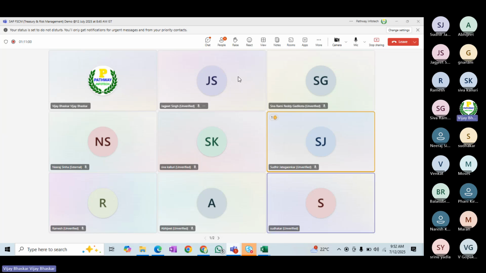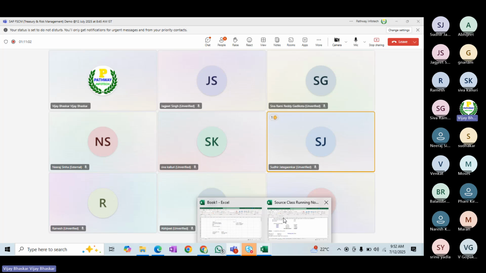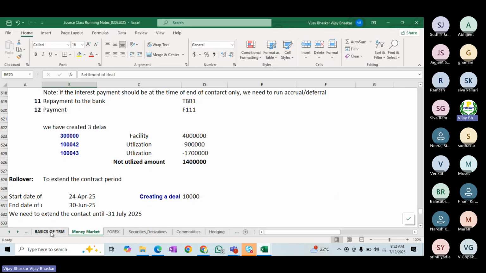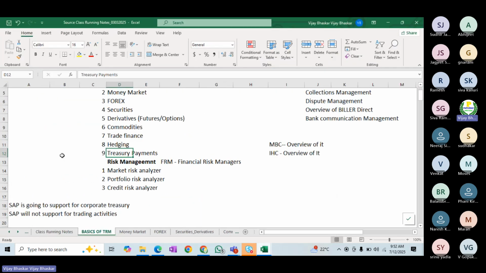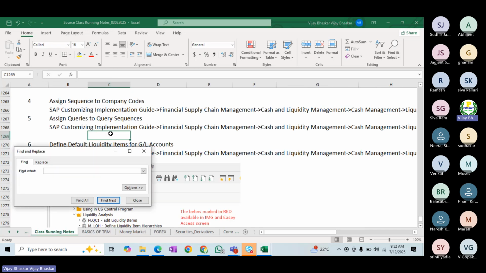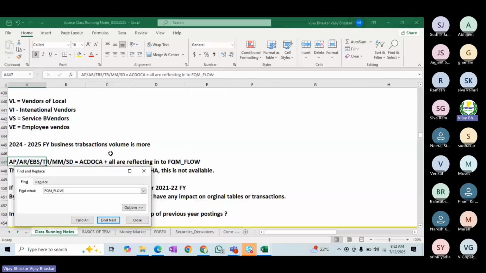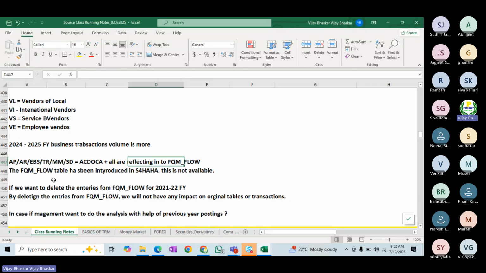Okay, thank you. In the notes, I remember in the basic configuration there is one exposure, FQM underscore flow. Yes, it will be there. You can see here the FQM underscore flow table. If you want to delete that, this will be covered extensively. Don't worry about that one. That FQM underscore flow and cash flow analyzer will be covered in detail.